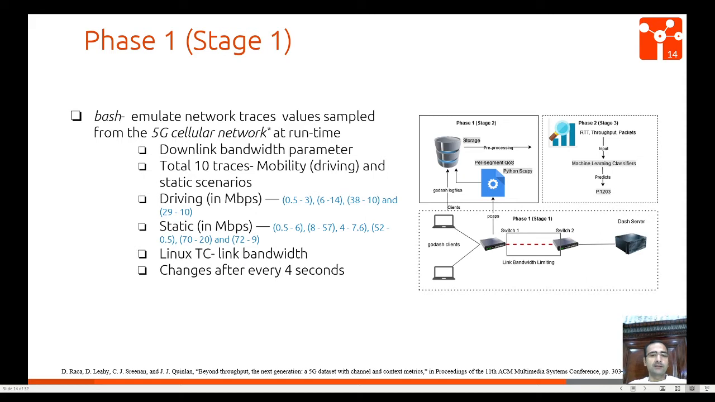We made 10 cases to stream to generate the data. We have driving cases in Mbps: 0.5 to 3 Mbps, 6 to 14 Mbps, 38 to 10 Mbps, and 29 to 10 Mbps. Similarly, in static mode, we have 0.5 to 6, 8 to 57, 4 to 7.6, 52, 0.5, 7 to 20, and 72 to 9 Mbps. We use Linux TC to change the bandwidth on this link after every 4 seconds.